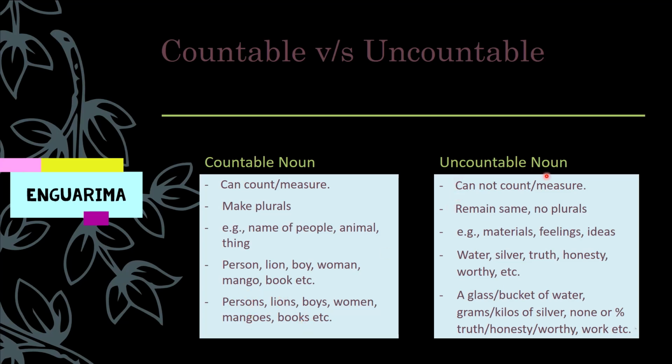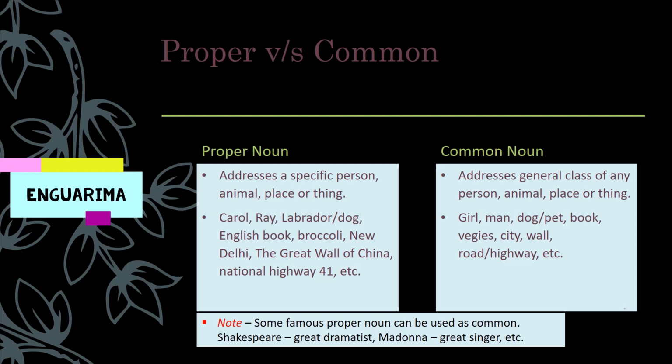Whereas uncountable noun has examples like any material, feelings, ideas, etc., such as water, silver, truth, honesty, etc. Now, uncountable noun can be measured in terms of countable noun, with the help of countable noun. Example, a glass or a bucket of water, grams or kilos of silver, zero or some percentage of truth or honesty. Let's move ahead.